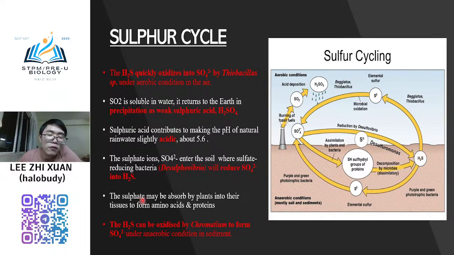And then this sulfate, what is the main function of the sulfate? Actually, sulfate also can be absorbed by plants into the tissue to form amino acids. So not necessarily that the sulfate will be reduced by this bacteria. Maybe some plants will also absorb this sulfate. And then this hydrogen sulfide also can be oxidized to form back this sulfur dioxide again using another bacteria called chromatium. But this one is under anaerobic condition.